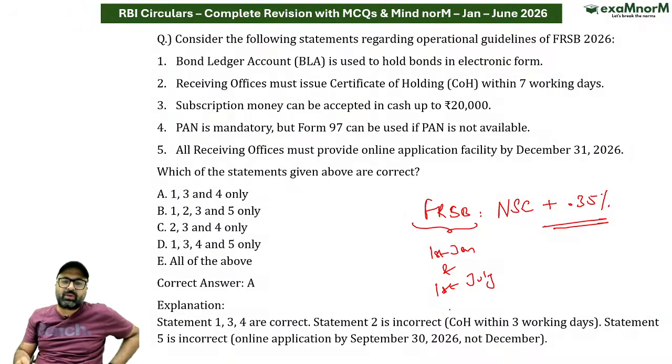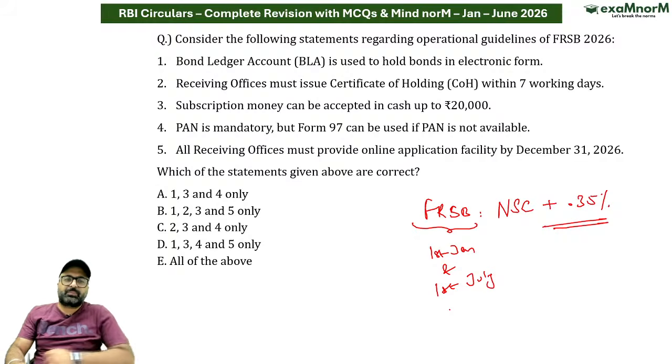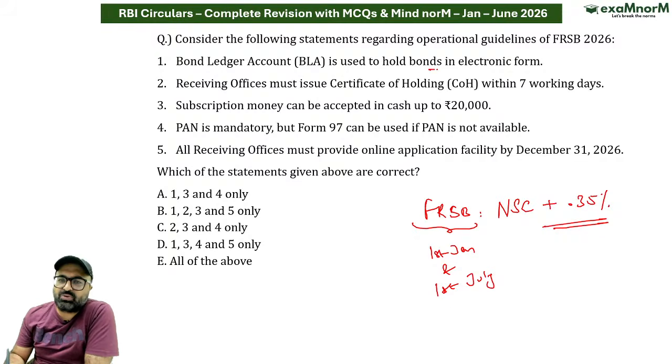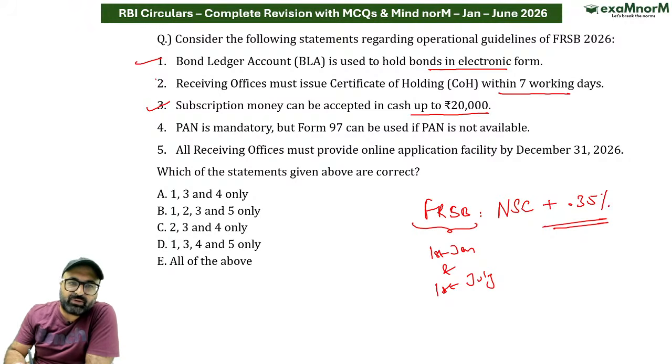Okay. Now let's try to answer this question. Bond ledger account is used to hold the bonds in electronic form. This is correct. Receiving office must issue certificate of holding within 7 working days. Incorrect. Subscription money can be accepted in the form of cash up to 20,000 only. That is correct. Receiving office must issue the certificate of holding within 3 days. PAN is mandatory, but Form 60 can be used if you are not giving your PAN.